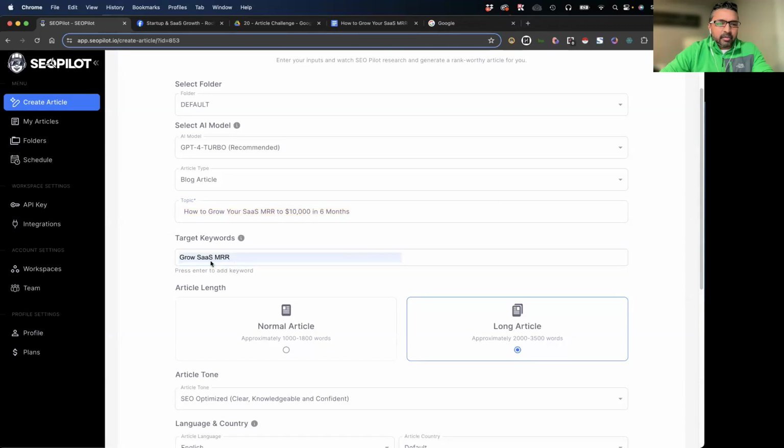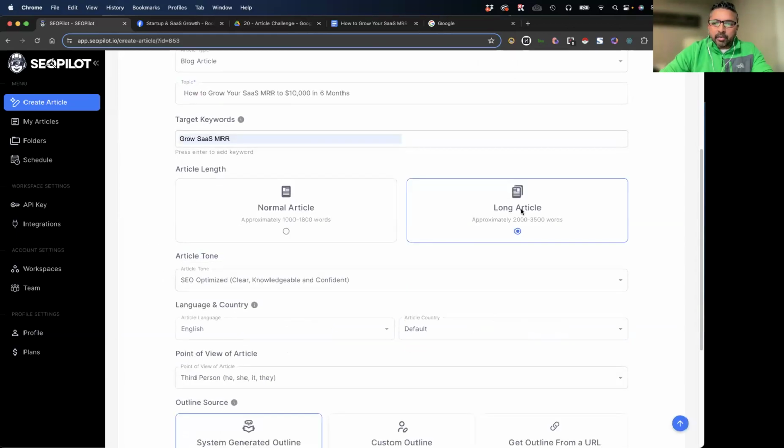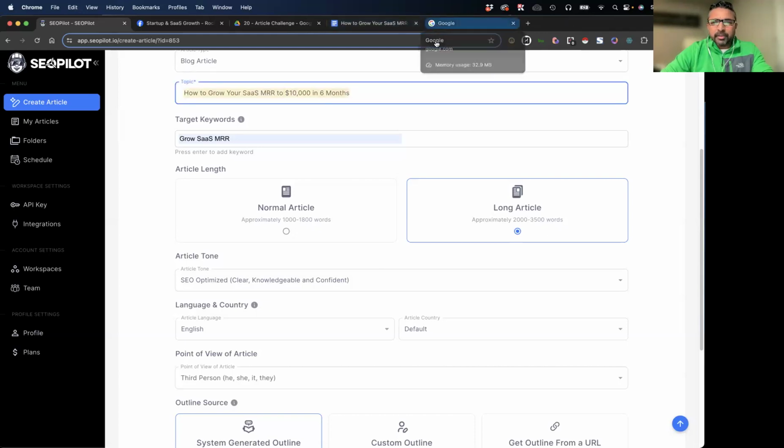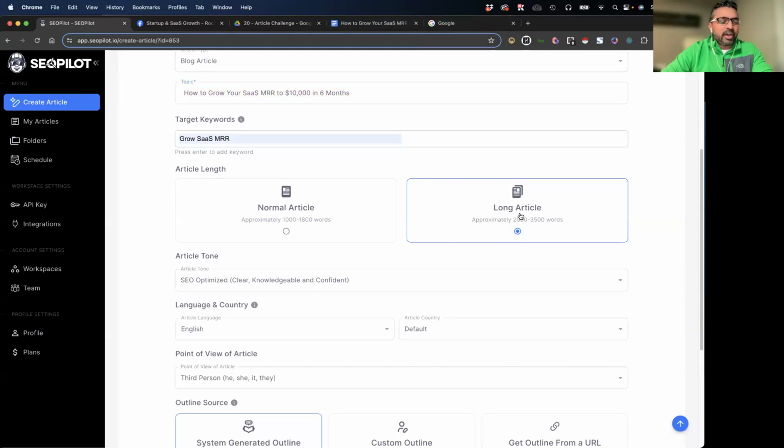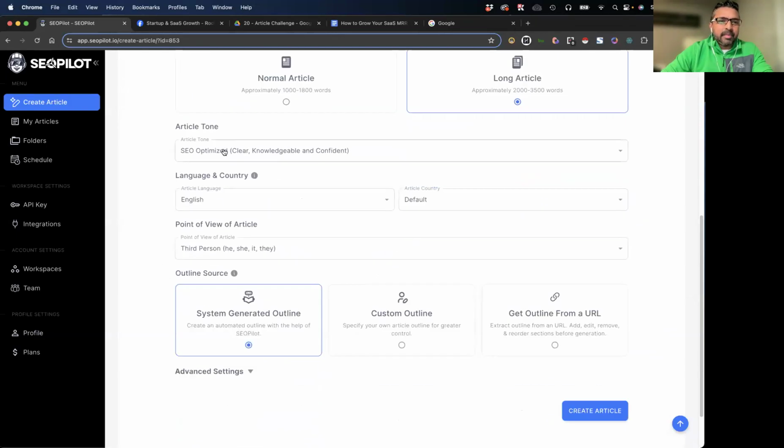I put in the keyword grow SaaS MRR or MRR SaaS growth or whatever you'd like. But that's just one target keyword. I put in long article because I really want a long article to be able to rank for this. If you search online for similar articles, there are some short ones, but then there are some long ones. So I think the way to beat them is, in this case, to try to be more comprehensive, provide more to-dos on how to reach 10K MRR. Keep this SEO optimized. That's our optimized version for blog posts. Nothing else to do. English default.